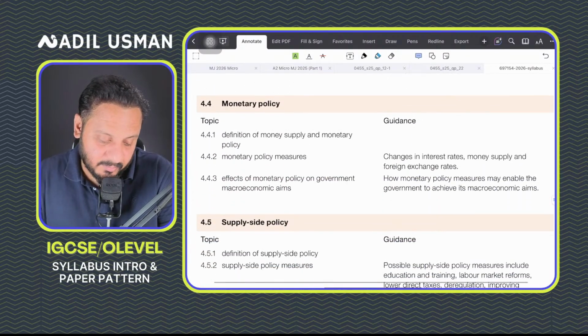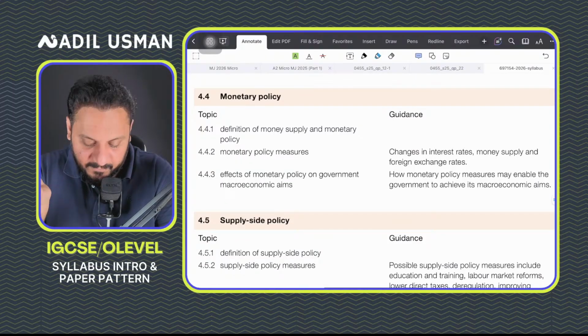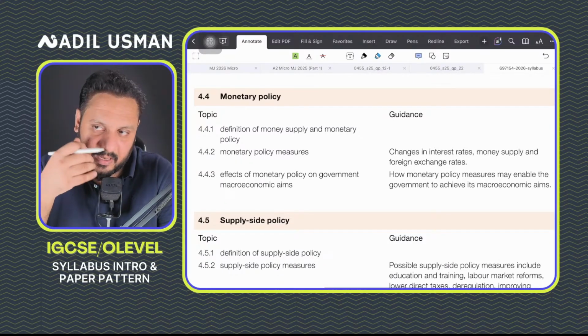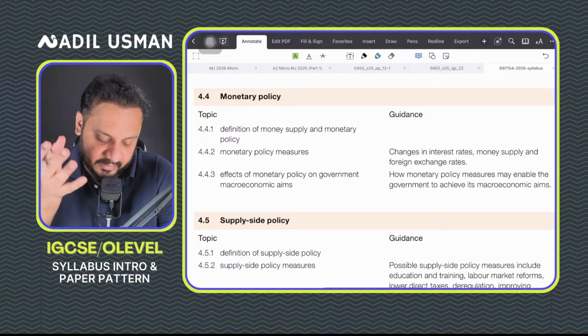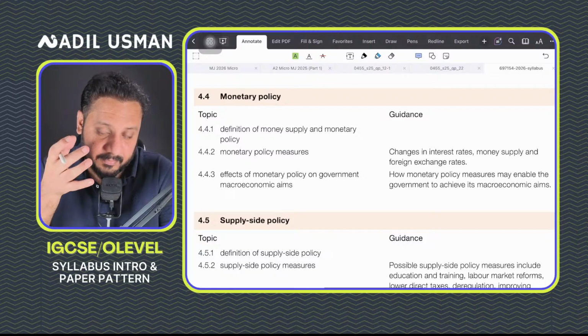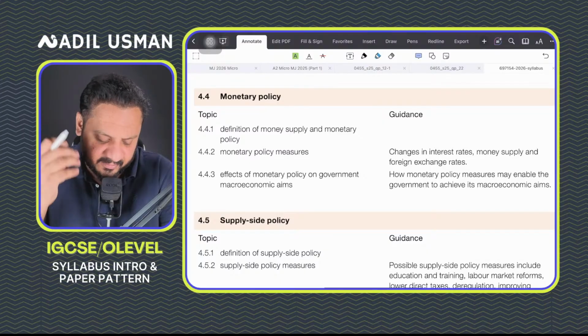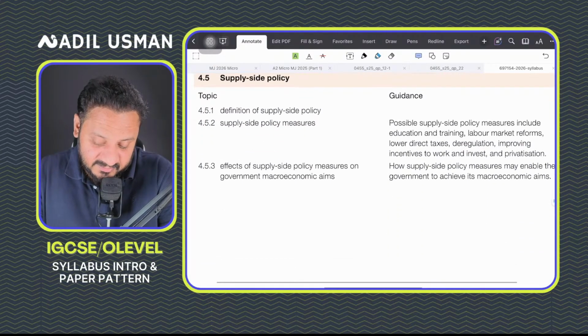Then you'll study about the monetary policy. Here you learn how governments use the money supply and interest rates to regulate the economy. How does it use the interest rate and the money supply tool to achieve different objectives of growth, balance, in order to stimulate economic growth and reduce inflation, let's say. You'll study about supply side policies as well.